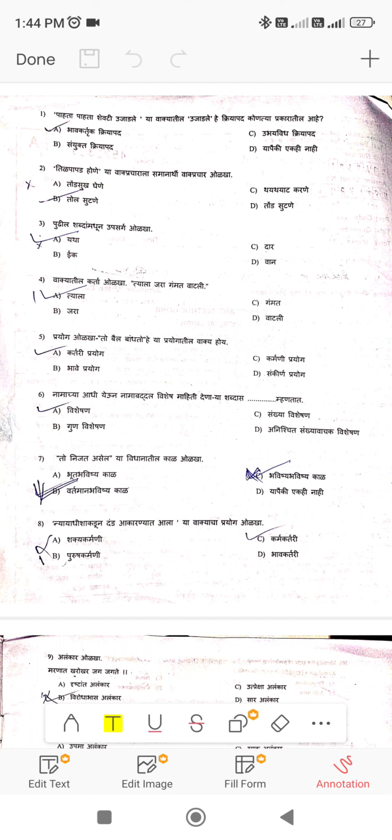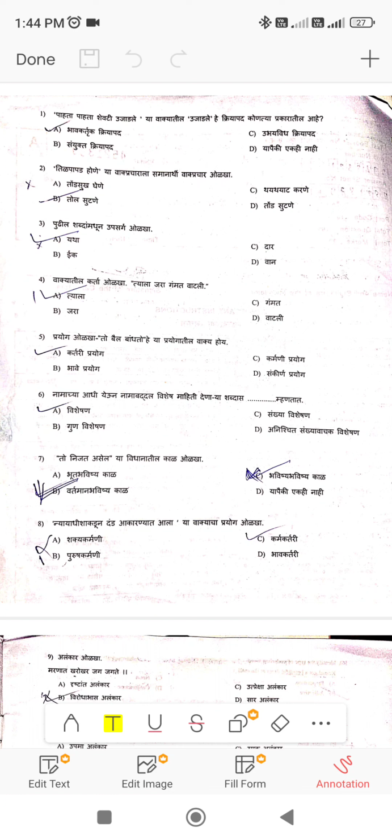Today we'll discuss pharmacy officer previous year question paper, अर्थात आरोग्य विभाग औषध निर्माण अधिकारी ह्या एक्झामचा क्वेश्चन पेपर. So pharmacy officer, first of all syllabus.